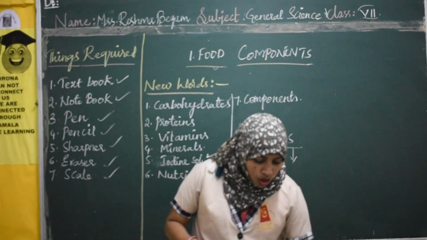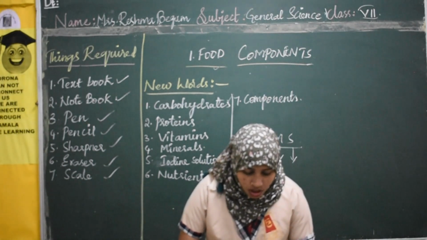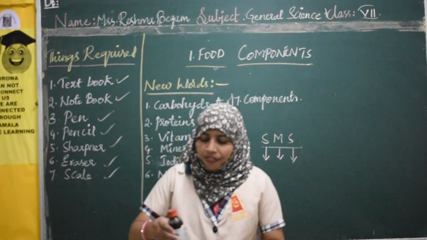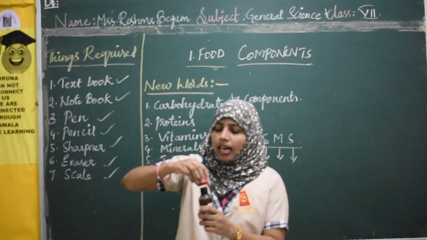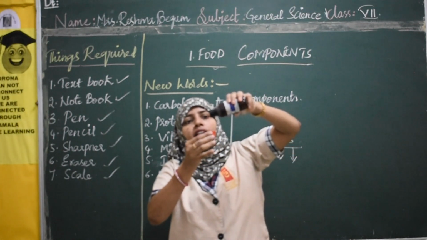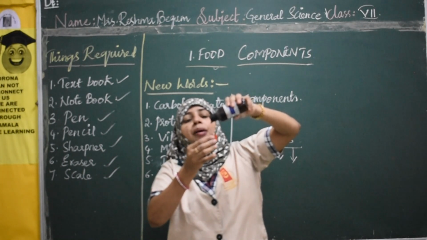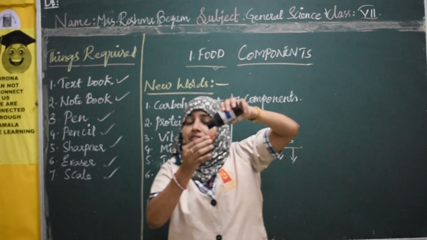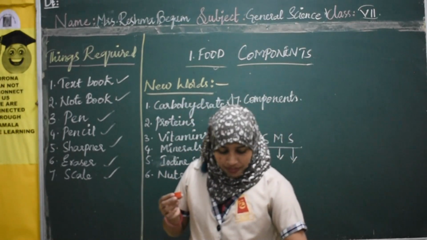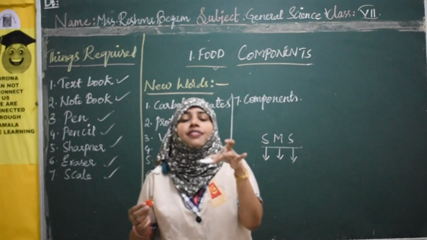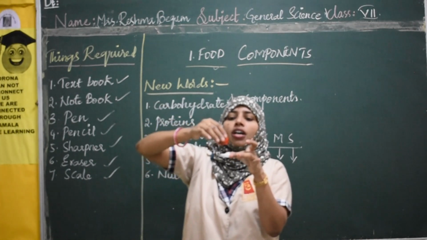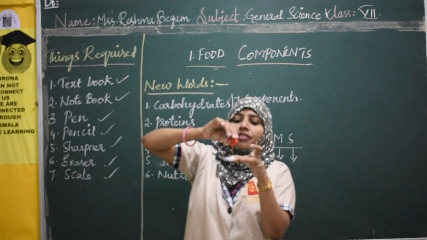To perform this we need one chemical called iodine. Generally the iodine color, if you observe, I am putting in the cap, is a little bit yellowish orange in color. But when you put it on a food substance, if carbohydrates are present in that, it gives a bluish black color. Now I have taken this rice flour into the glass plate, and I am going to pour this iodine solution onto it.